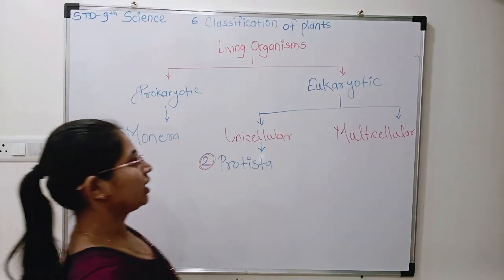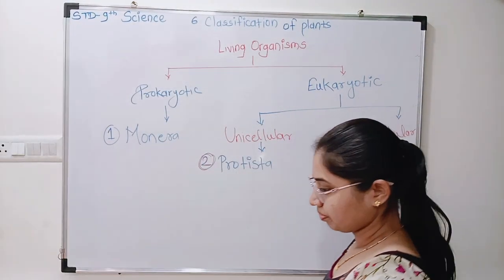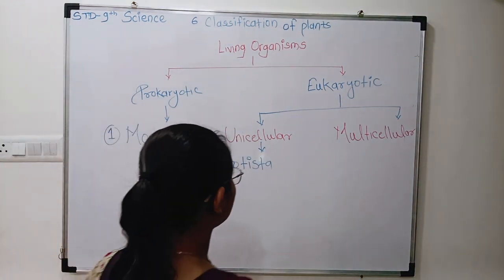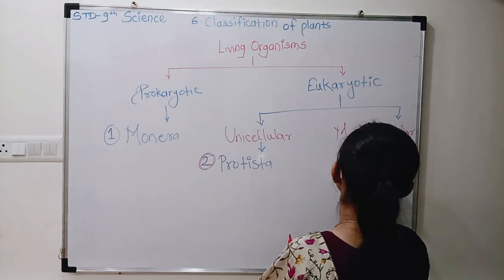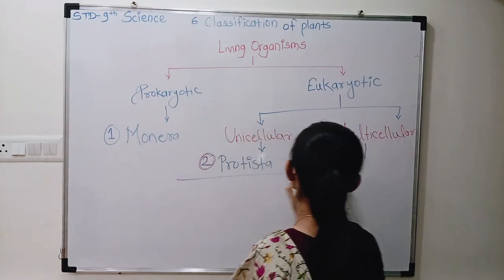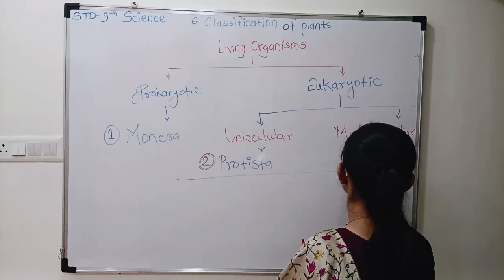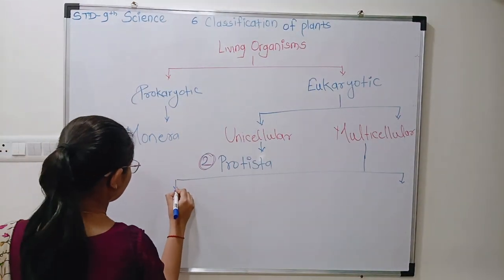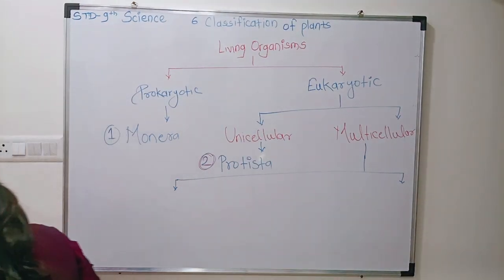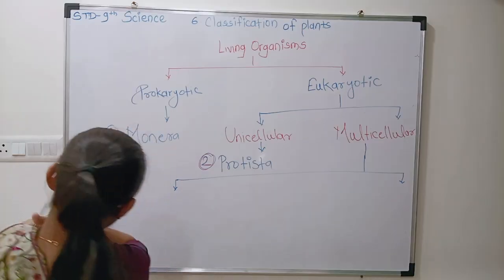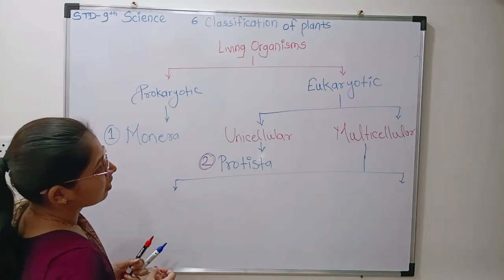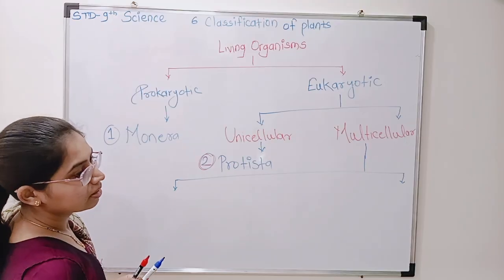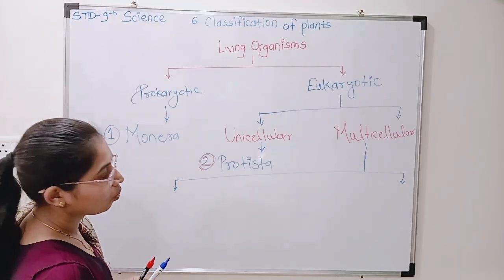Now, multicellular eukaryotes. There are again two types in multicellular. Which two types? Multicellular eukaryotes. The organisms with a cell wall, which means in that organism's body the cell includes a cell wall.